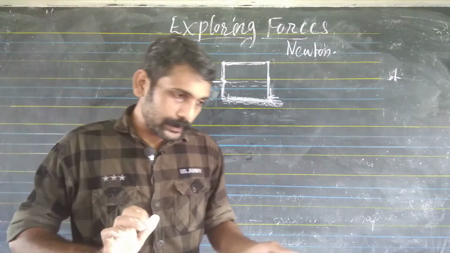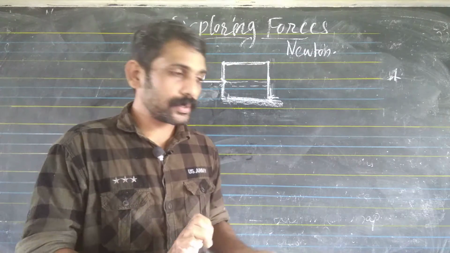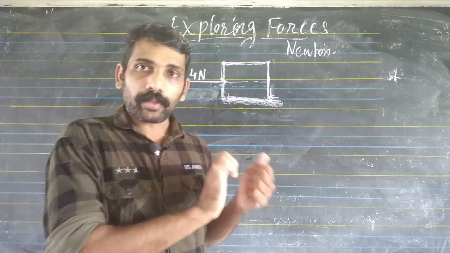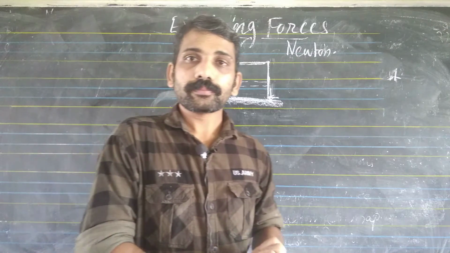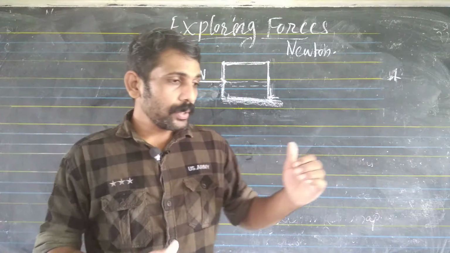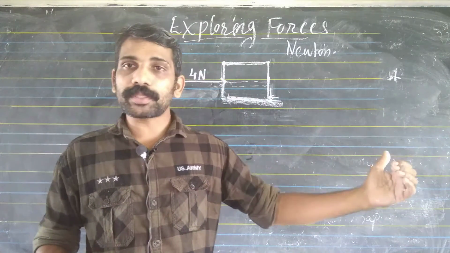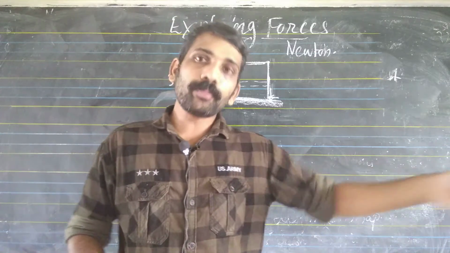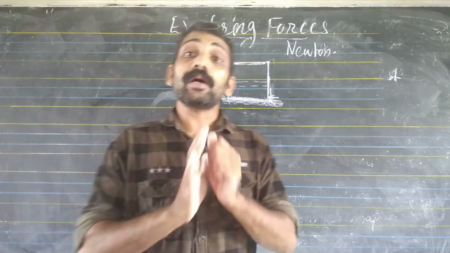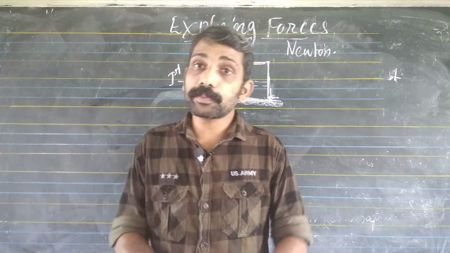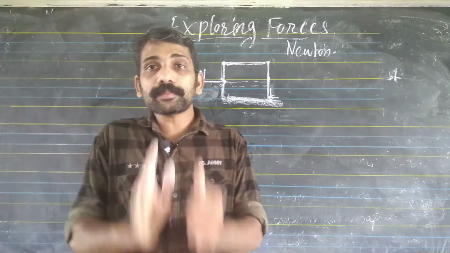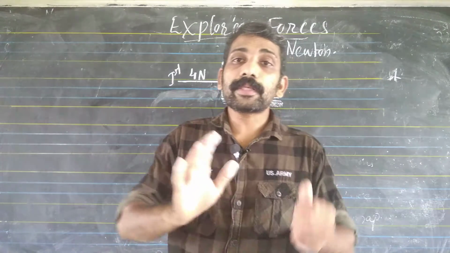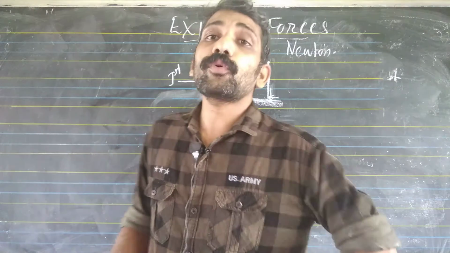When a boy is pushing on a table, and another boy is pushing with a force on the opposite side, what will happen? The object is not moved. That means the total force is 0.